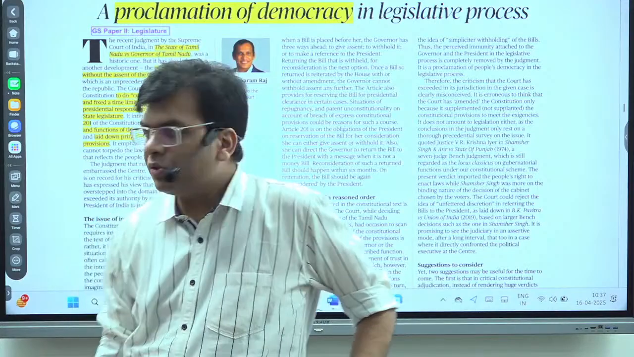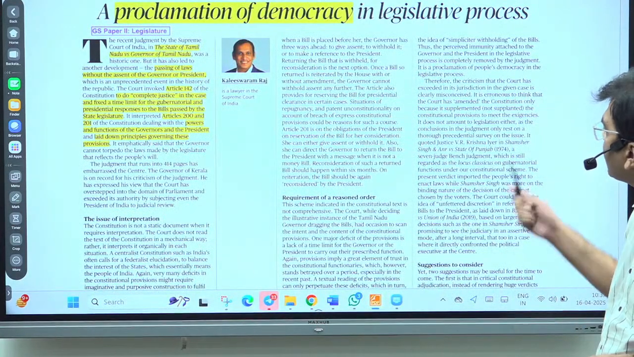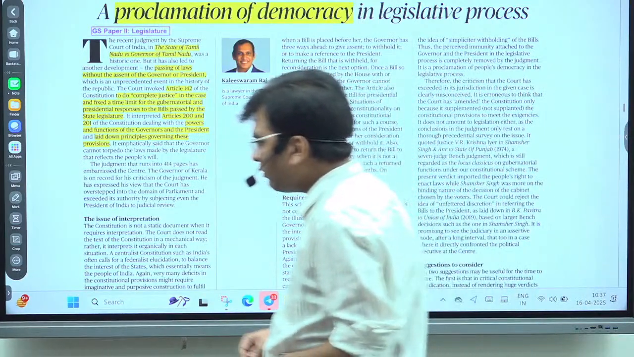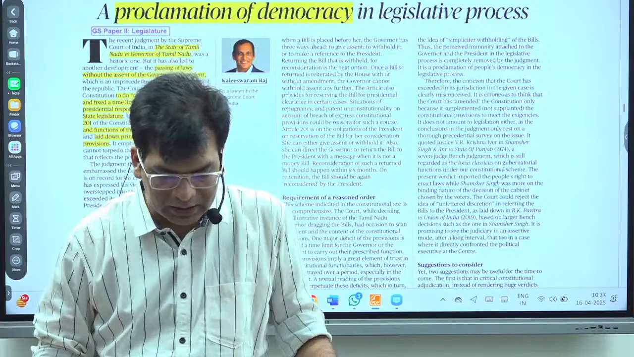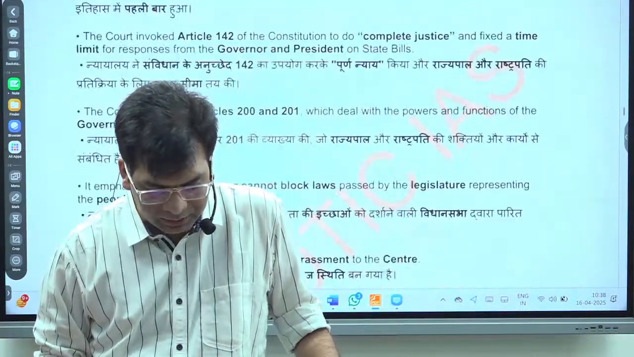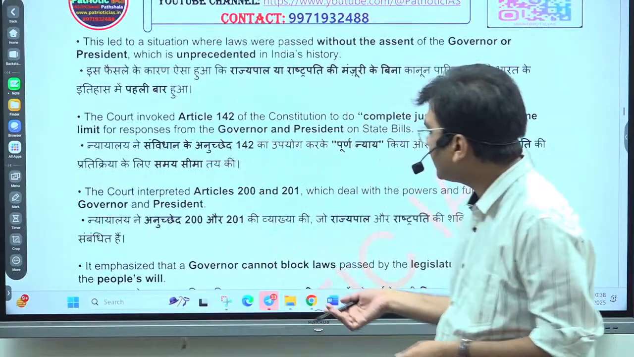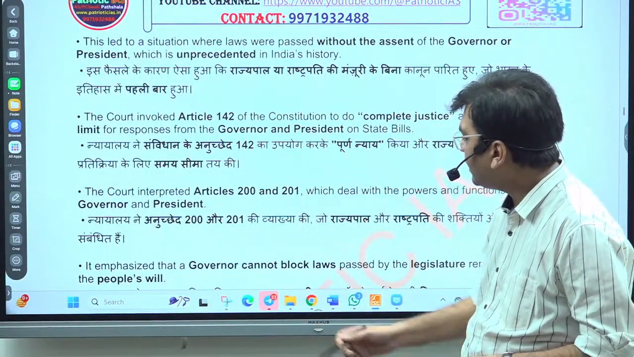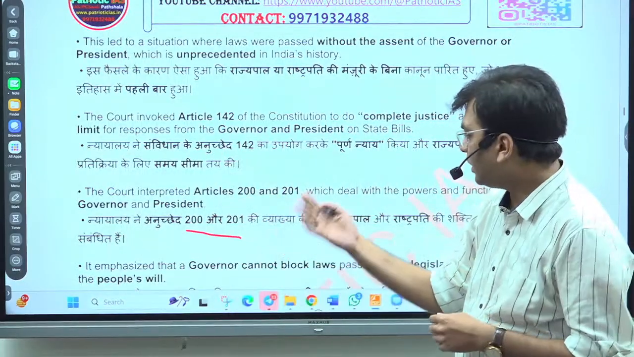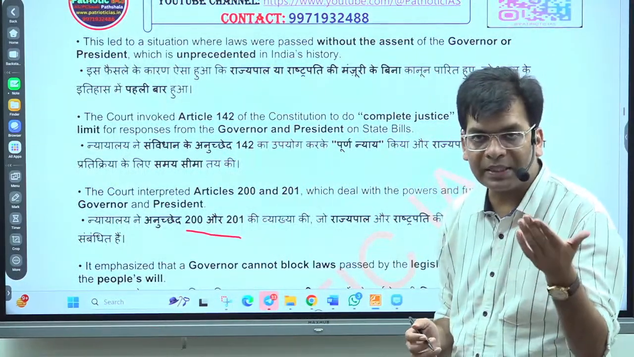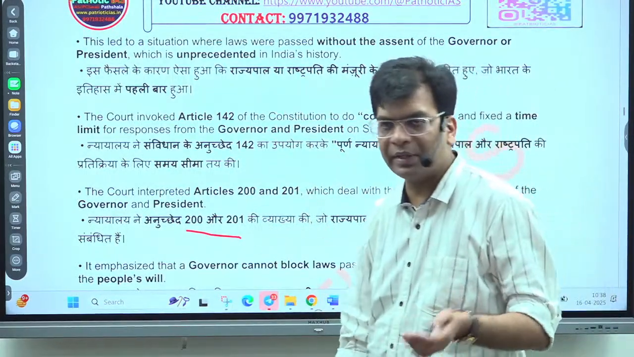The next important news that we are going to discuss is the proclamation of democracy in the legislative process. Okay, so here you will see that again it is talking about the same thing, the power of the governor and the power of the president under Article 200 and 201. Again, under Article 200, it was 111 for the president. So again there is a repetition of the same news we have already covered.